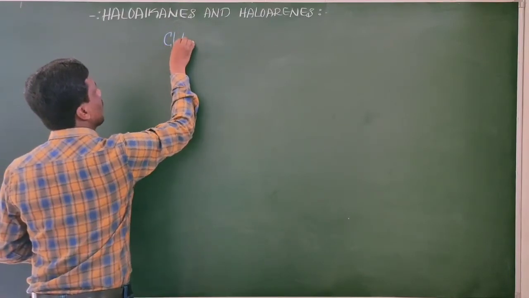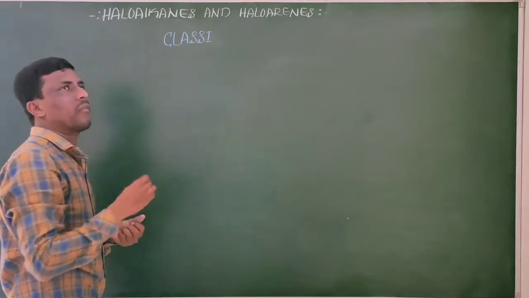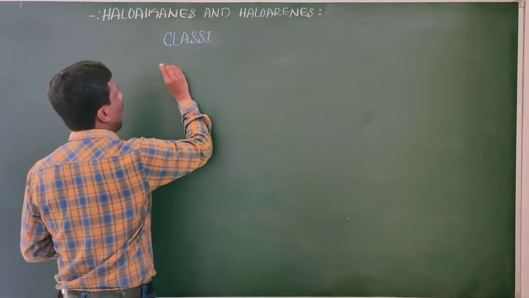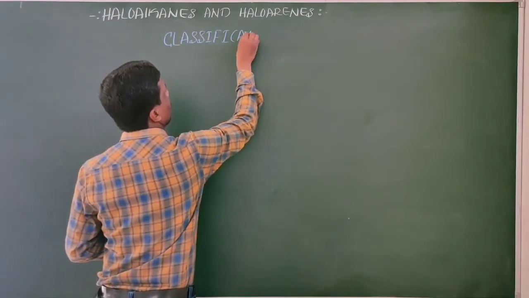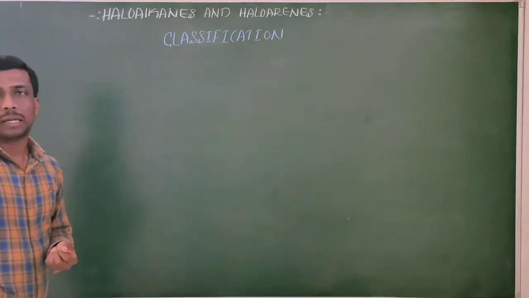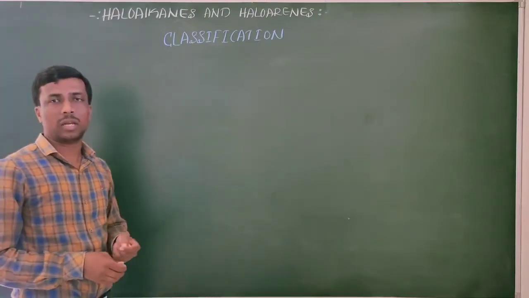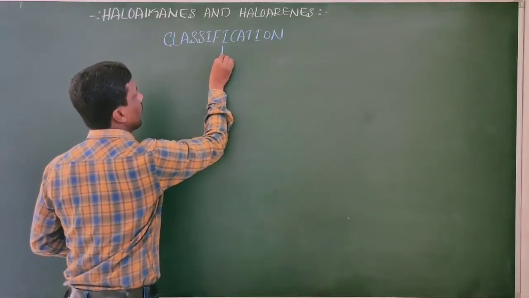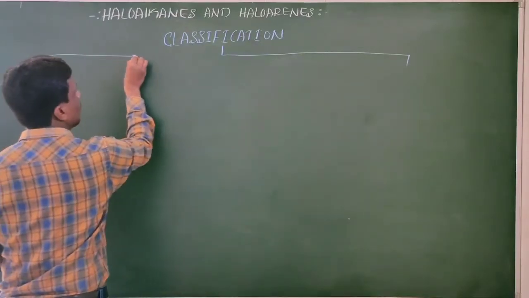What is classification? On the basis of some facts, some points, we can classify the haloalkanes and haloarenes. Mainly, we can classify haloalkanes and haloarenes into three types.